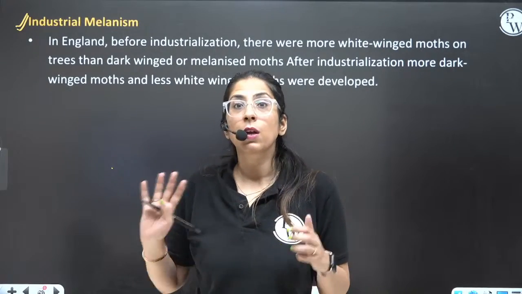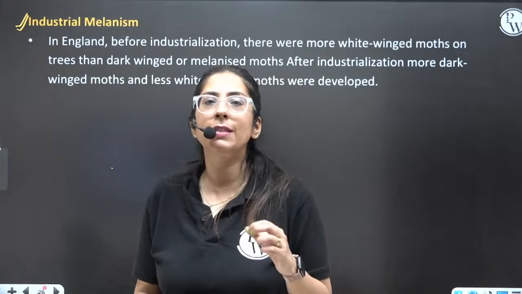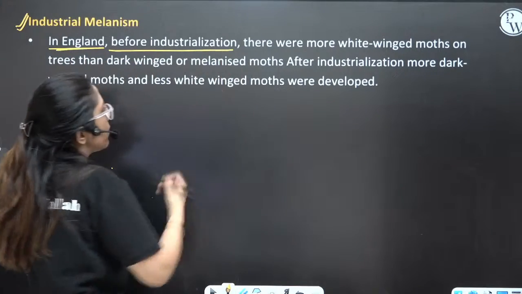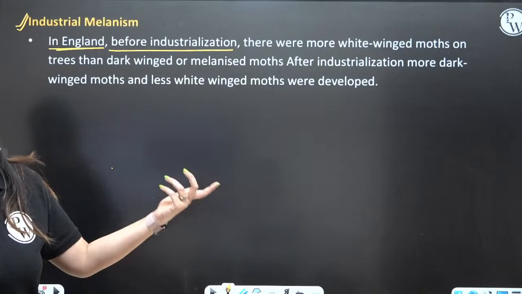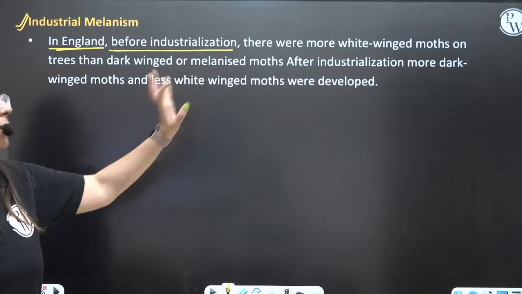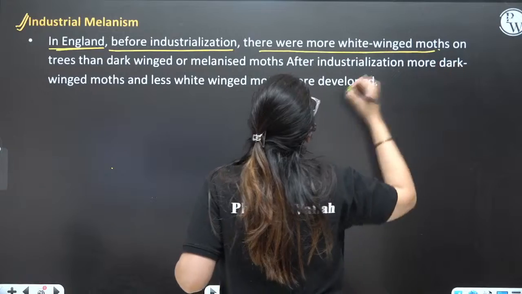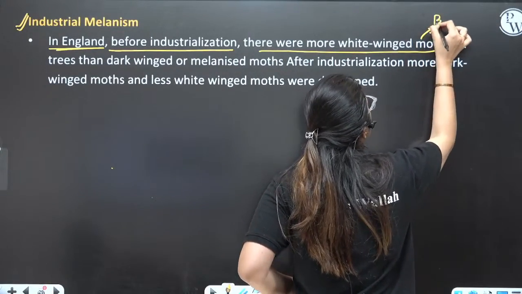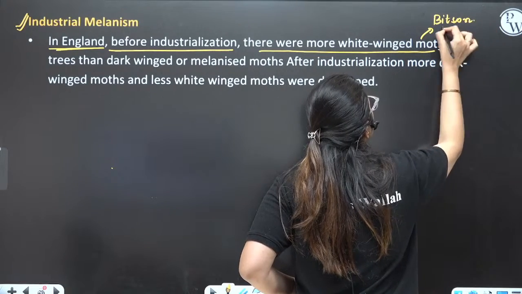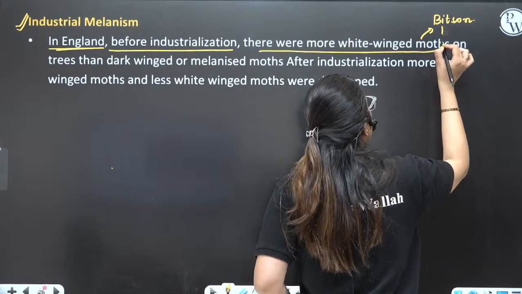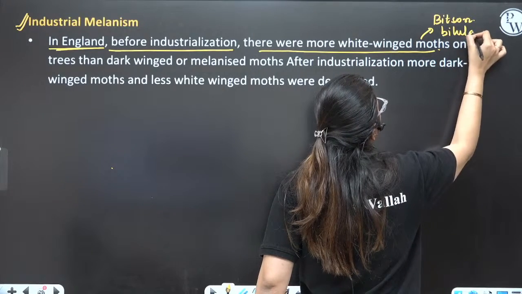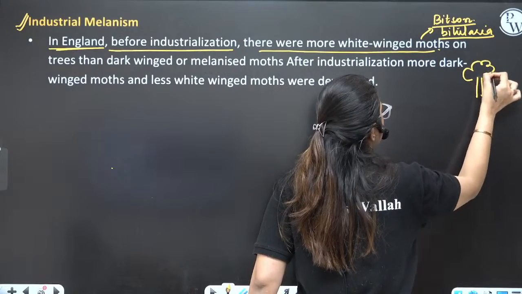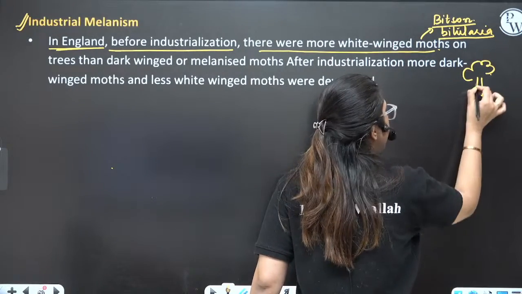Now, in natural selection we have one more example. For example, industrial melanism. In England, before industrialization, you all know about this concept, right? It is very easy. So we will read it first. There were more white-winged moths, Biston betularia, before industrialization, because at that particular time the tree bark was covered with lichens.